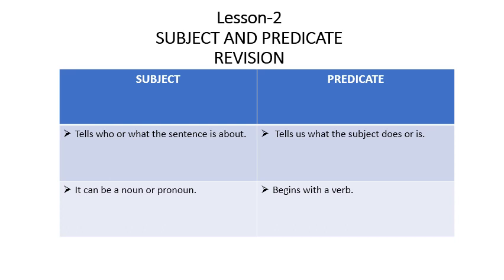So let's understand first of all whatever we have learned. We have learned the difference between subject and predicate. Now we know that a subject tells who or what the sentence is about. It can be a noun or pronoun, whereas a predicate tells us what the subject does or is. It generally begins with a verb.